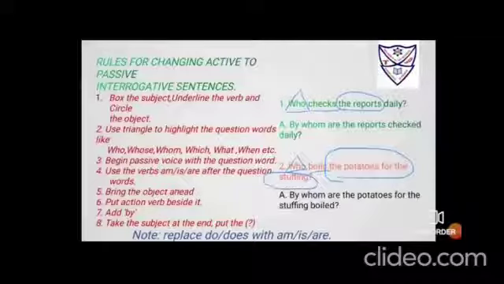Okay, I am asking you the question, who checks? That means I myself don't know who is the subject. So in this case, the subject goes missing and a slight alteration comes: who changes to by whom. Okay, because by is always used. By is a preposition that is used with the doer of the action, because we don't know the doer of the action with who. Because I myself don't know who checks. So who will change to by whom. And in that case the subject goes missing.